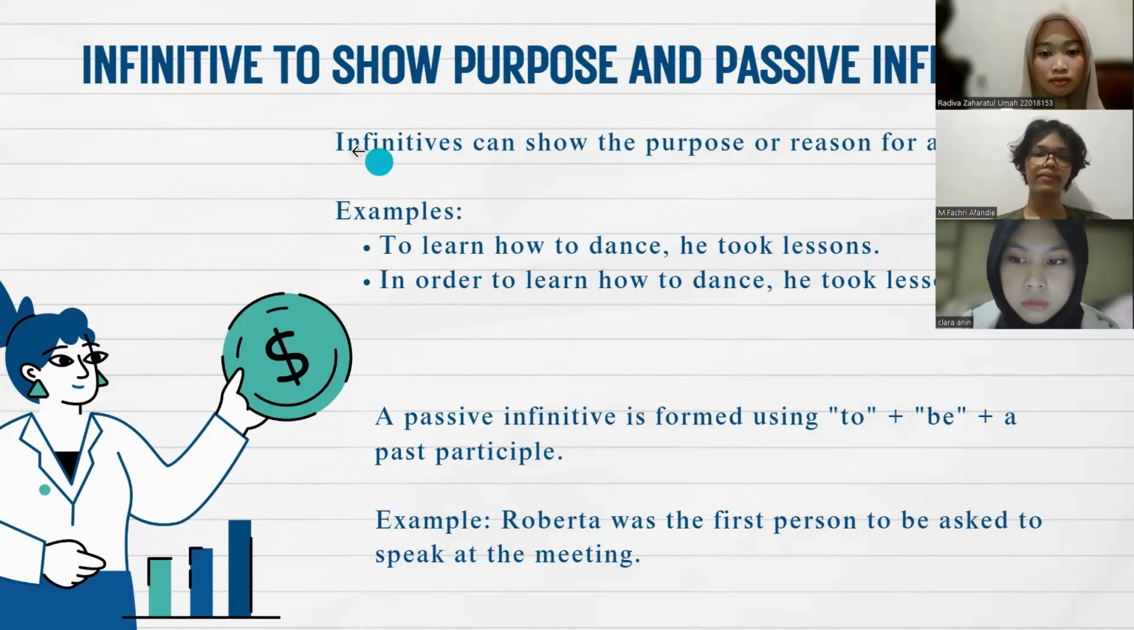Passive infinitive. The passive infinitive is formed by using to plus be plus the past participle of the verb. It is used when the subject is receiving the action rather than doing it. For example, Roberta was the first person to be asked to speak at the meeting. Here, to be asked is in the passive form, showing that Roberta did not ask, but was the one who was asked.